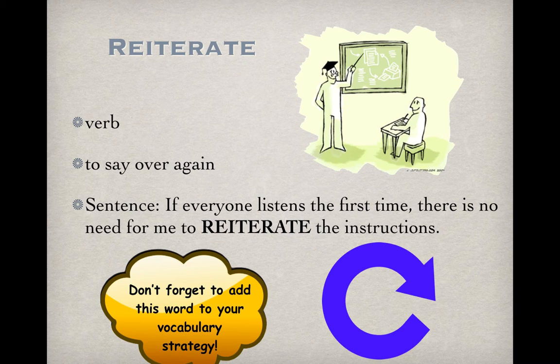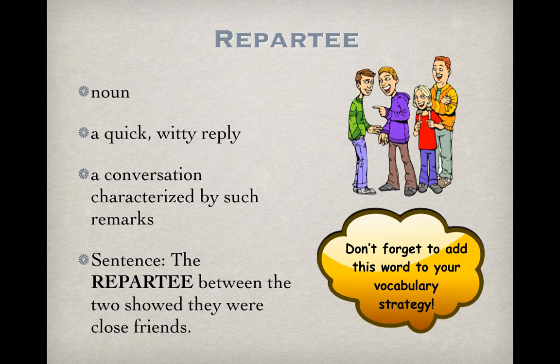Moving on to our third word, repartee is our next word, and it is a noun. It means a quick, witty reply, or a conversation characterized by such remarks. Witty means something that's kind of clever, sometimes funny. And the sentence that is seen here, the repartee between the two showed that they were close friends. Kind of talking about the conversation that they had and the tone in their conversation. Don't forget to add this word to your vocab strategy as well.